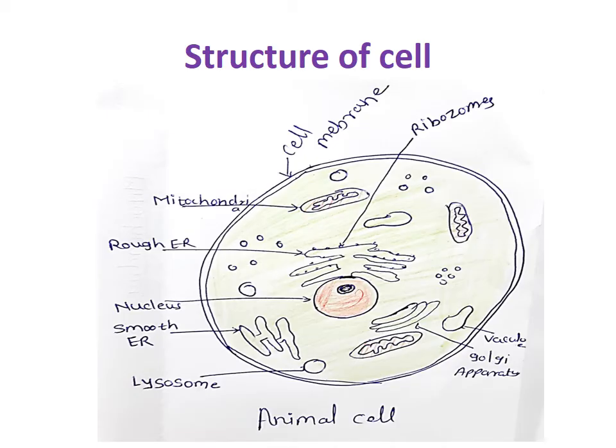This is the structure of an animal cell. Inside the animal cell, there are different organelles like mitochondria, rough endoplasmic reticulum, nucleus, smooth endoplasmic reticulum, the small round structures lysosomes, very minute structures known as ribosomes, Golgi apparatus, and vacuoles. Now we will see the different organelles inside the cell.